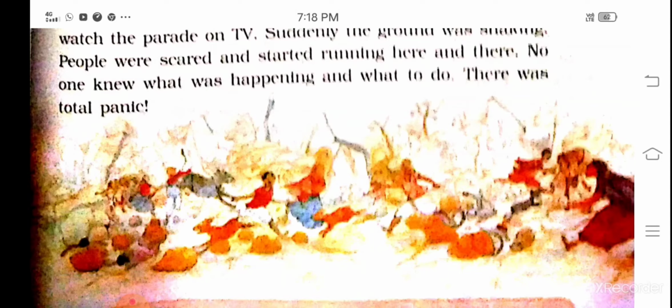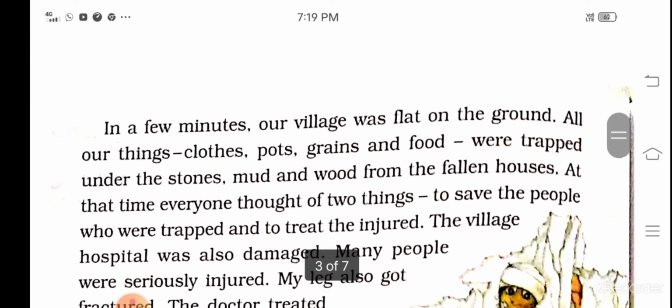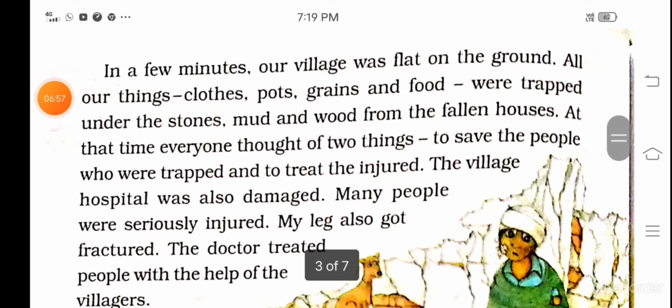Everyone wanted to save themselves and their young ones' lives. So here again she's telling, in a few minutes our village was flat on the ground. All our things, clothes, pots, grains and food, were trapped under the stones, mud and wood from the fallen houses. At that time, everyone thought of two things: to save the people who were trapped and to treat the injured.